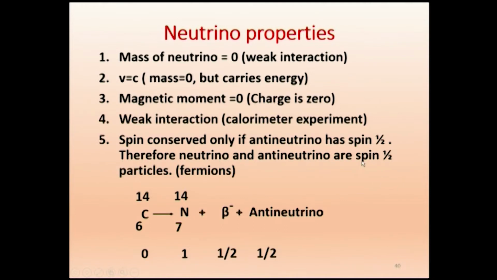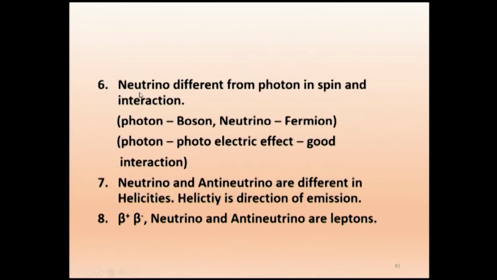Now what about the photon? Photon is a spin 1 particle. So they are different in spin. So in what way is the photon different? In the first three properties, both the neutrino and photon are the same. And the fourth and fifth one, they are different. The neutrino has got weak interaction, whereas photon has got a strong, good interaction. And neutrino and antineutrino are spin-half particles, whereas photon is a spin 1 particle. So neutrino is different from photon in spin and interaction. That's what we just explained.